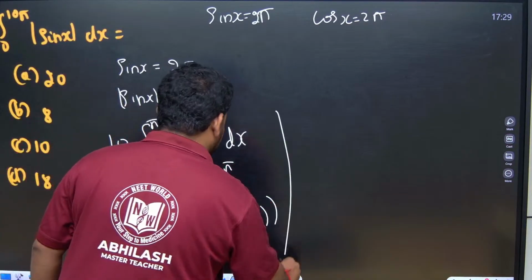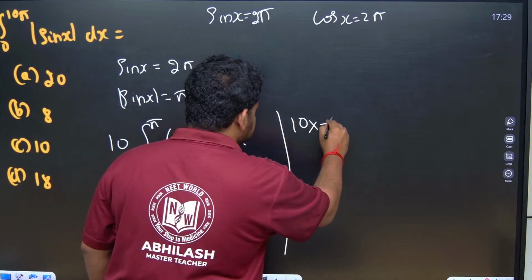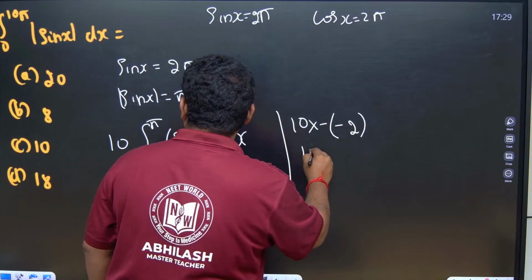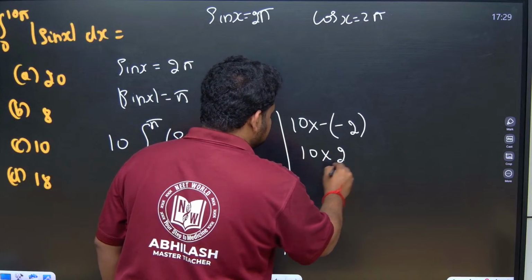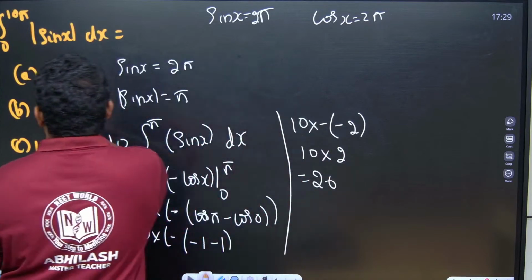So this will become equal to what, friends? 10 into minus of minus 2. This will become what? 10 into minus of minus 2 is plus 2, so this will become 20. The answer to this question is 20.